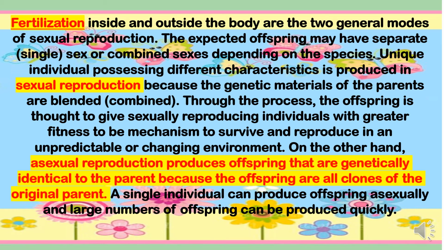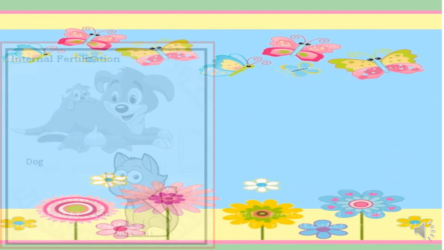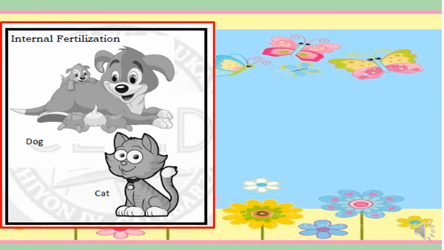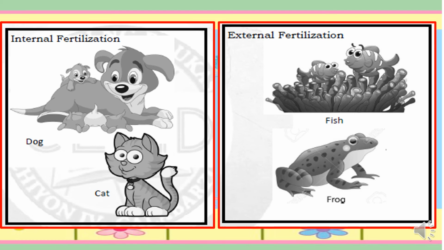On the other hand, asexual reproduction produces offspring that are genetically identical to the parent because the offsprings are all clones of the original parent. A single individual can produce offsprings asexually and a large number of offsprings can be produced quickly. So we have the internal fertilization for the dog and cat, and then external fertilization on the fish and the frog.